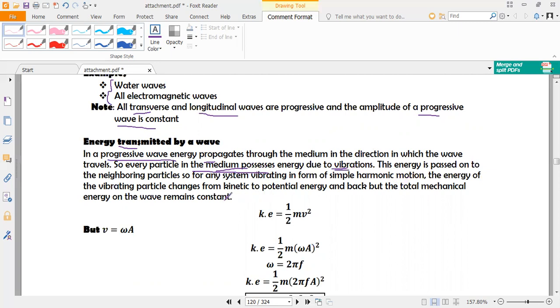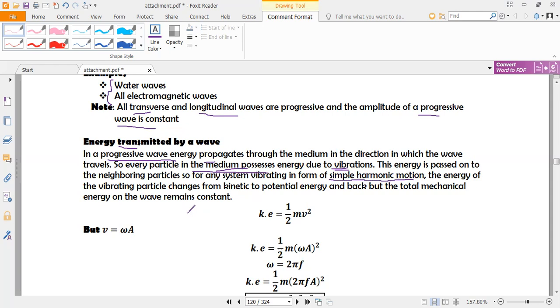The energy keeps on being passed from one particle to another in the system, and the particles vibrate in a kind of motion that we call simple harmonic motion.